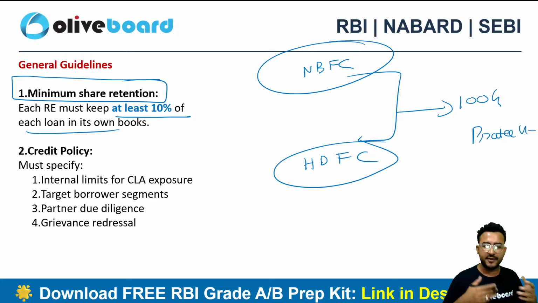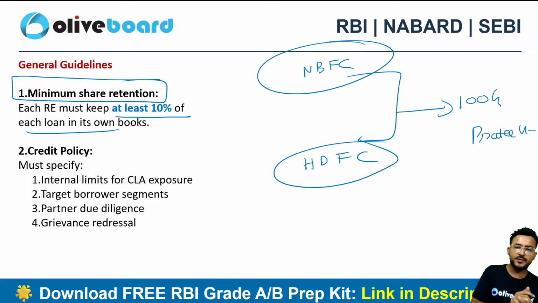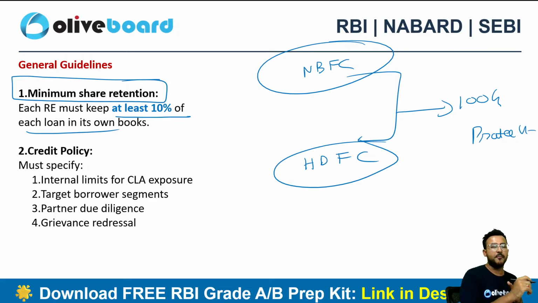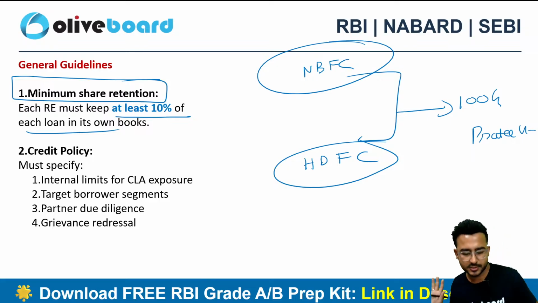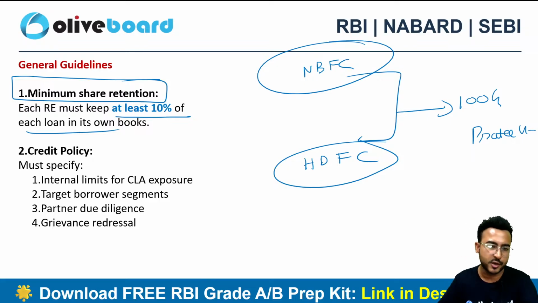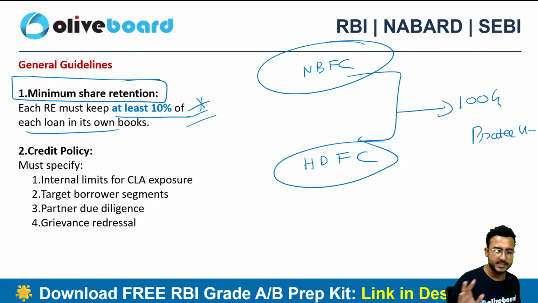Why? Because if they don't have skin in the game, they won't be interested in this kind of arrangement. So no party can take a complete exit here. They need to have at least 10% in their books of accounts. Important, this can come directly in the examination. And I think I've taken maximum possible questions from this particular circular, because I personally feel that this is very, very important.